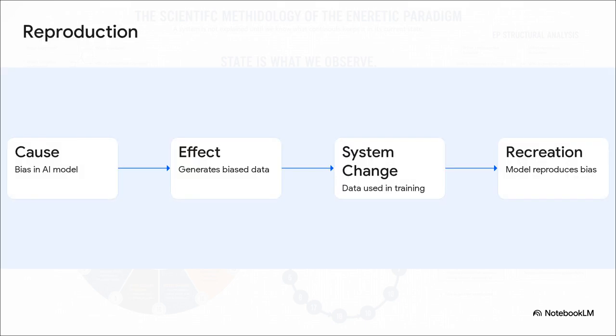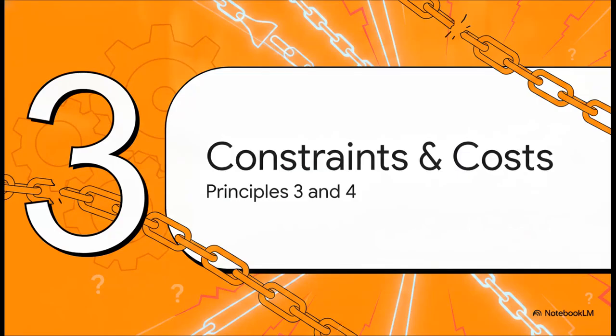Then we hit Principle 2, which urges us to identify the reproductive mechanism. Let's take an AI model as an example. The model has a bias. It then generates biased data. That data is turned right around and used for the next training cycle, and suddenly, the next model reproduces that bias even more strongly. The big discovery here isn't just that the bias exists, it's that the bias has entered a loop where it reproduces itself. You see this everywhere. It's like a bureaucracy that keeps expanding simply to manage the massive complexity it just created for itself. That brings us to Section 3, constraints and hidden costs, diving into Principles 3 and 4.